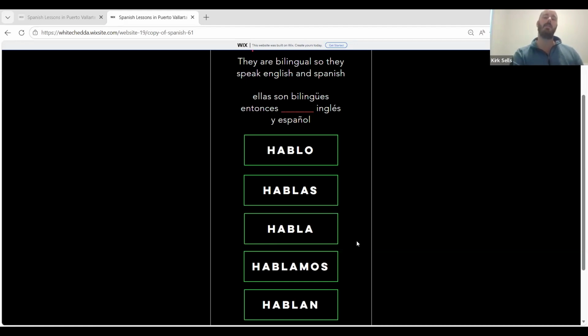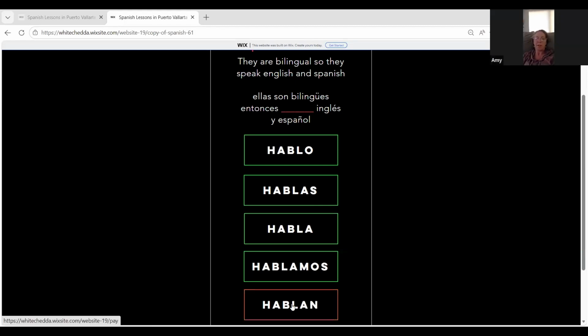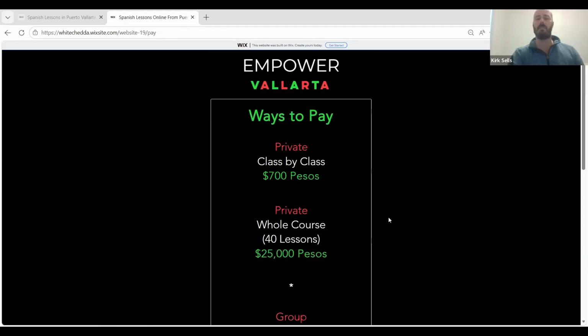But again, thinking back to the rules of accents, if you see a word that doesn't have an accent, it's best to just try to chill with every letter's pronunciation. Let the accents allow you to give pop. But if they're not there, then you kind of got to just chill a little bit. So it's hablan. Good. Excellent.